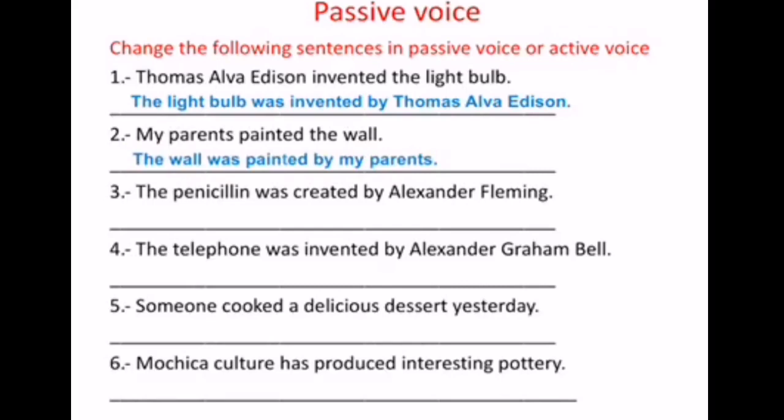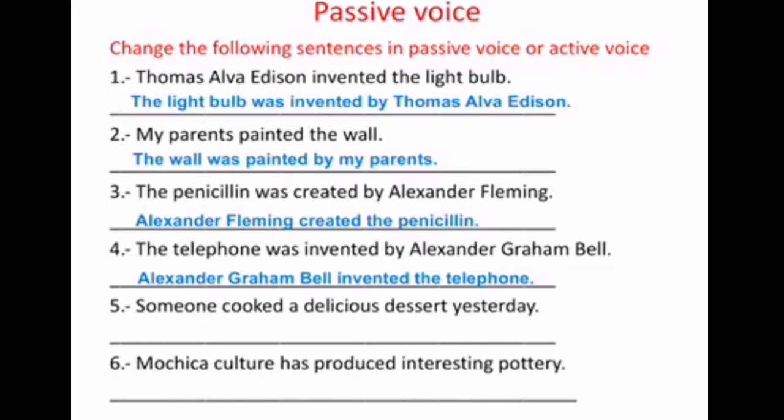The penicillin was created by Alexander Fleming. The question is, is this passive or active? It's passive, so we need to change it to active. Alexander Fleming created the penicillin. The telephone was invented by Alexander Graham Bell. Alexander Graham Bell invented the telephone.